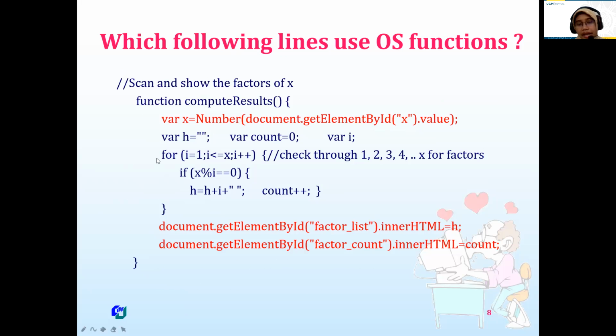The black lines, for example, use the processor. For example, variable var x is number, document dot get element by id x dot value. Here we try to catch input from input devices and save the input to the variable x, so it means we use the operating system function for input output management.